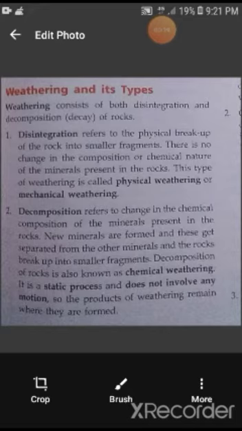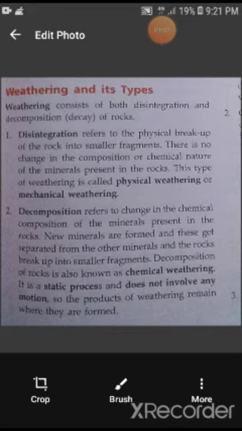Disintegration refers to the physical breakup of the rock into smaller fragments. That means when a large rock breaks down into smaller pieces, it is known as disintegration. In disintegration, only the physical outlook of the rock gets changed. There is no change in the chemical composition of the minerals. This type of weathering is also known as physical weathering or mechanical weathering.